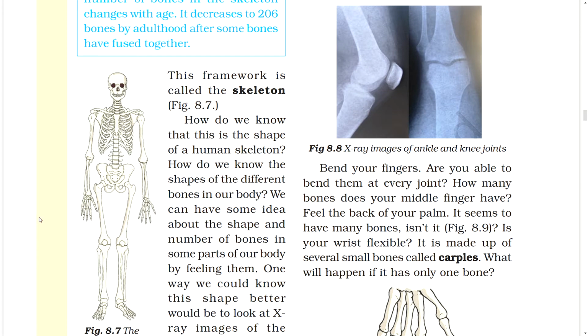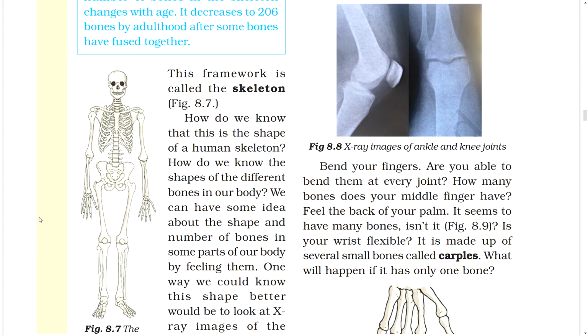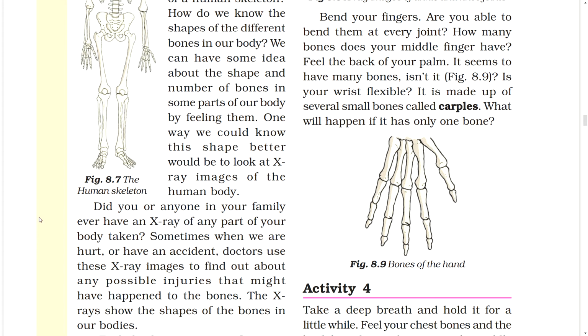How do we know that this is the shape of a human skeleton? How do we know the shape of the different bones in our body? We can have some idea about the shape and number of bones in some part of our body by feeling them. One way we could know this shape better would be to look at X-ray images of the human body. Figure, the human skeleton.